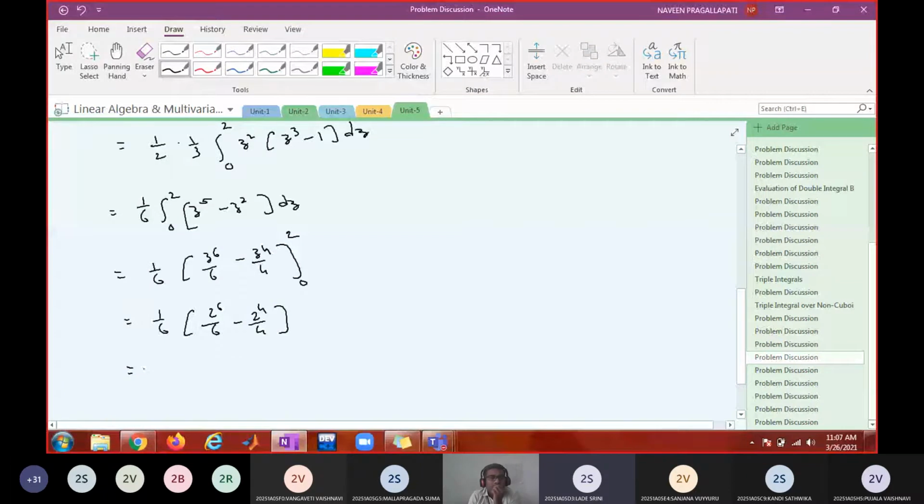Sir, z cube, sir. Is that z cube? Correct. So it has to be z cube by 3, since integration of z square is z cube by 3. So 2 cube by 3. Tell me the answer now.